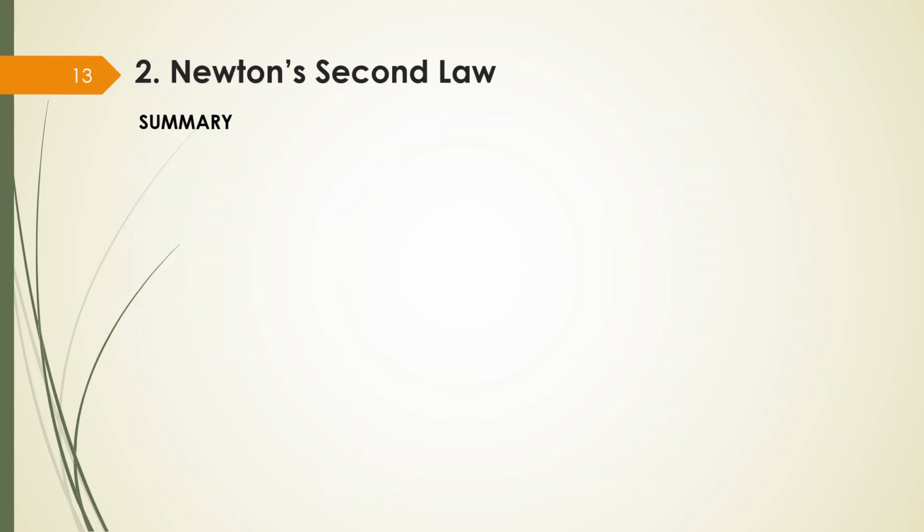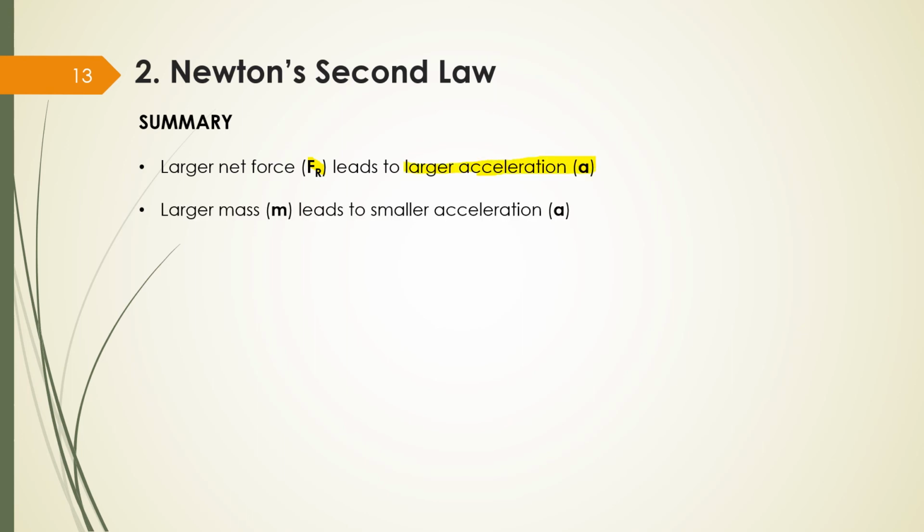Okay, in summary now, the larger my net force, my resultant force, the larger the acceleration. So the higher my force, the higher my acceleration. But the larger the mass, the smaller the acceleration.